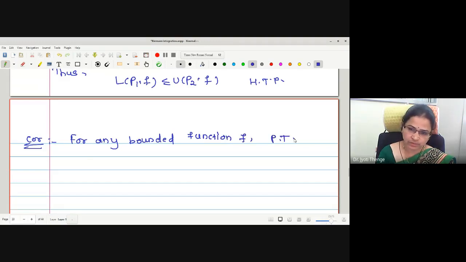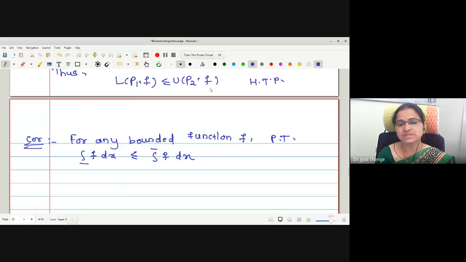Let me write this statement for any bounded function. What to prove? The lower integral of f dx is less than or equal to the upper integral of f dx. This is just an extension of the theorem: any lower sum is less than or equal to any upper sum is now extended to the integrals.